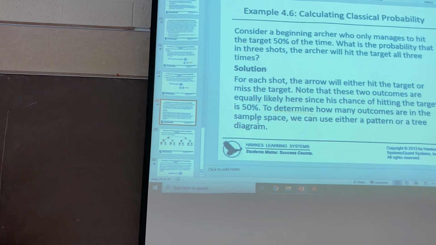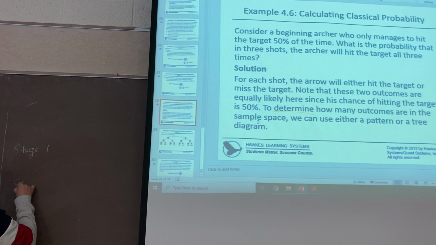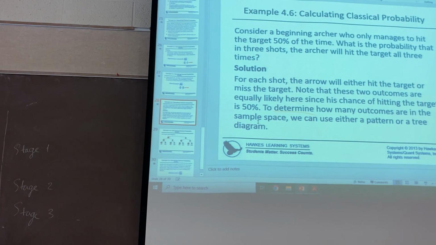Okay, so you have this guy. Okay, you have 3 stages, right? You have 3 stages because he will shoot 3 times. So the stage 1 represents the first shot, and the stage 2 represents the second shot, and the stage 3 will represent the third shot.